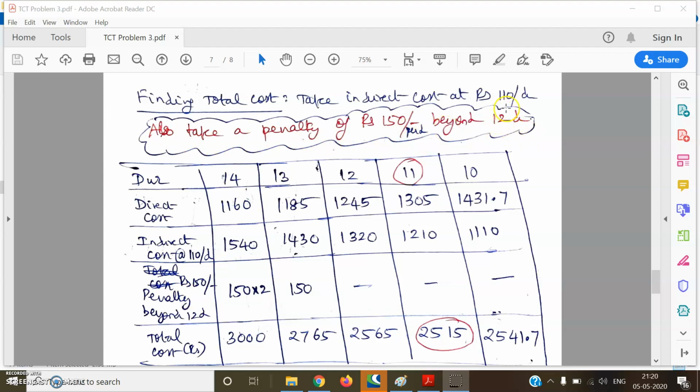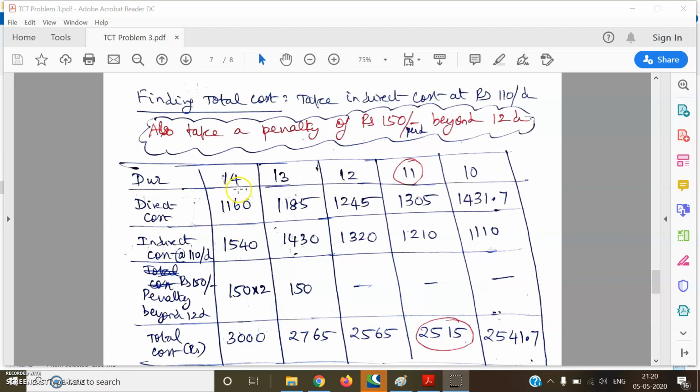That is, if the project is going to exceed beyond 12 days, not 10 days, it is 12 days, you have to take a penalty of 150 rupees per day. Penalty means it's a fine. So a fine of 150 rupees per day will be deducted for every day beyond 12 days.